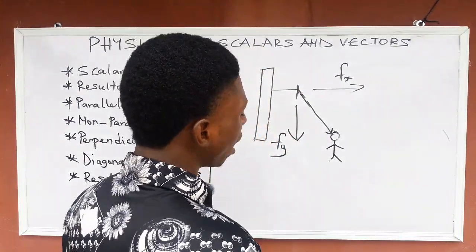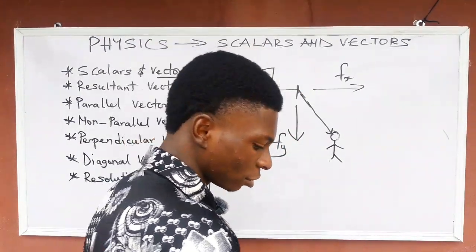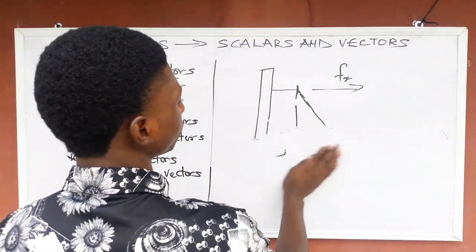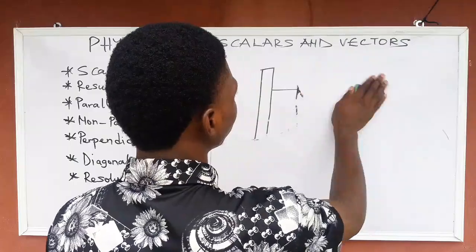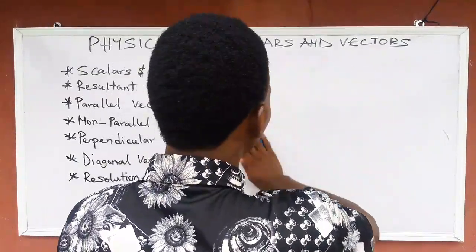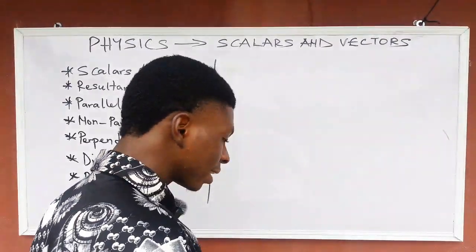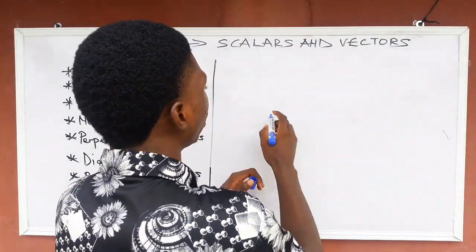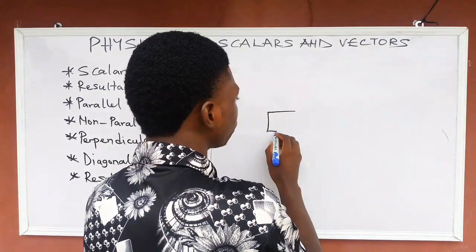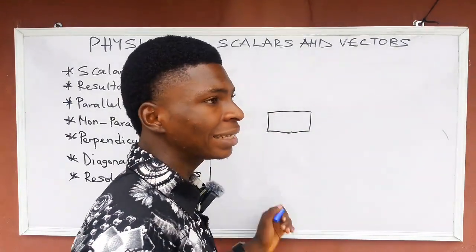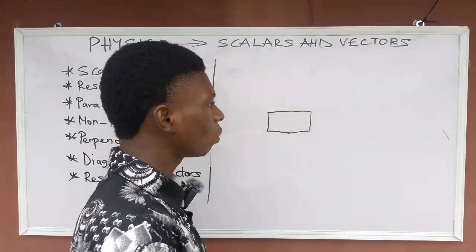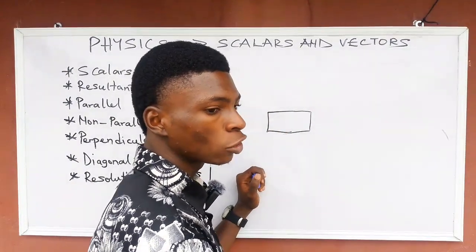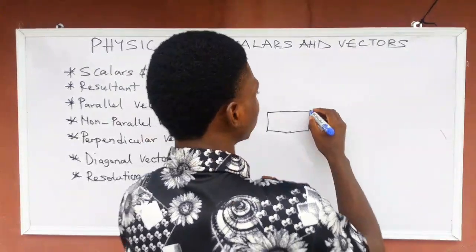Very simple thing. Now, let me just rub this and let's do a little calculation on it. Let me use another example before the calculation. Let's say there is a bag on the floor. You are dragging a bag on the floor. Let's say you hold the handle of the bag, or you just tie a rope to maybe a toy and you are dragging it on the ground, on the floor.